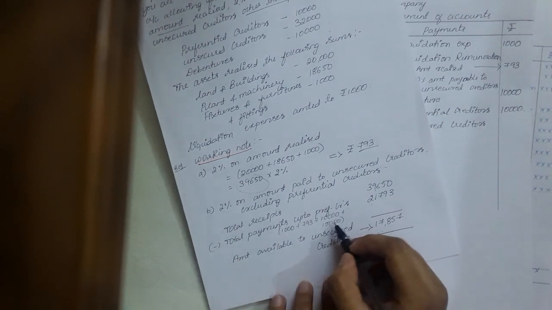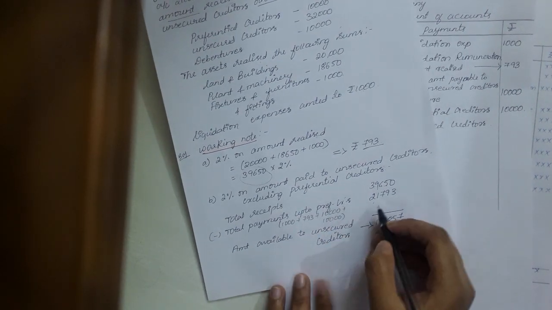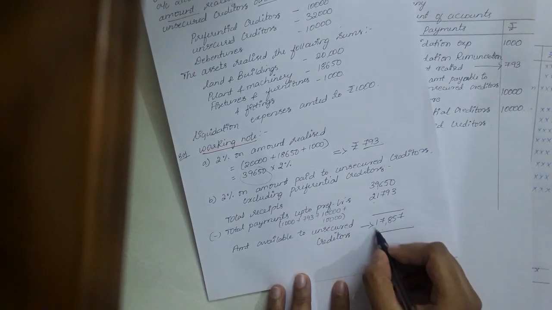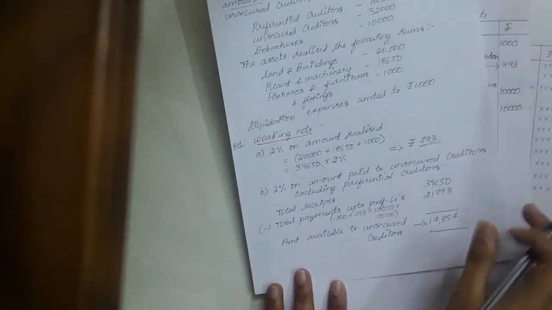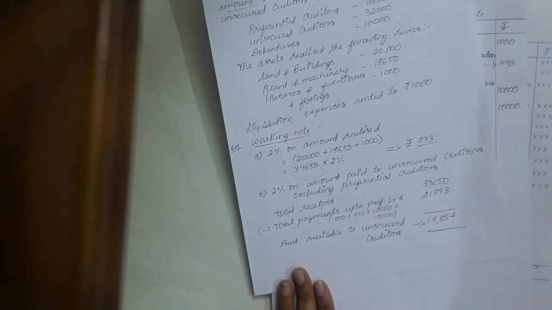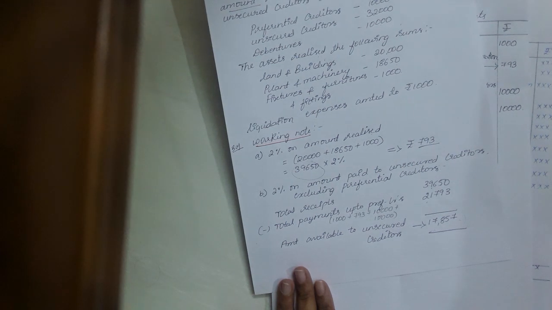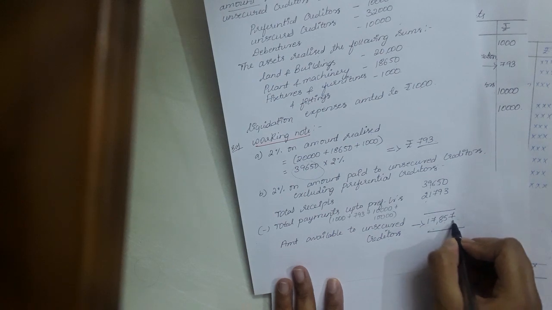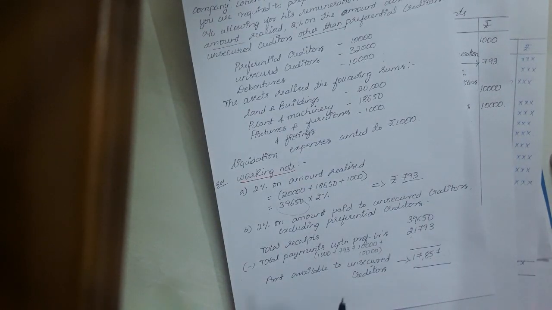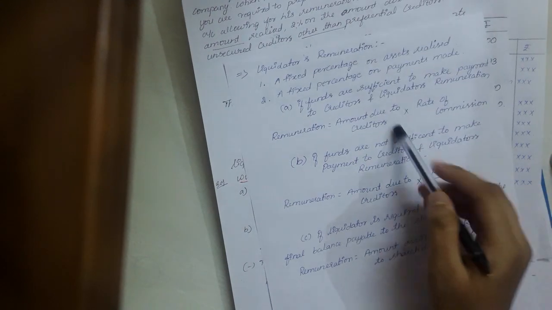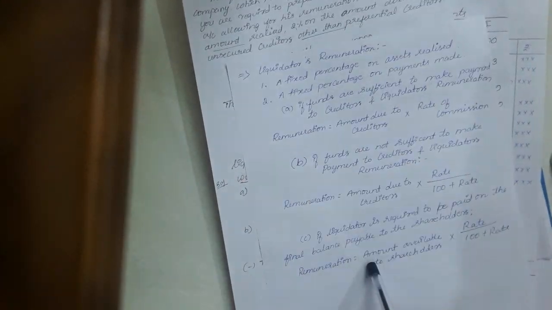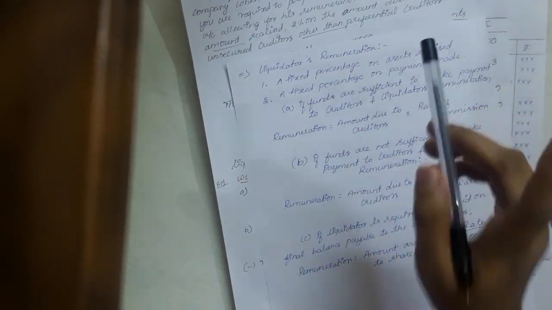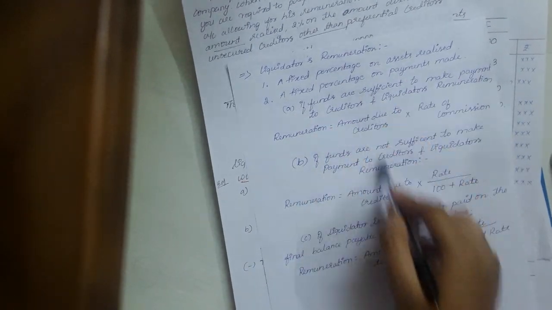So total receipts minus total payable up to preferential creditors gives 17,857. This is the amount available for unsecured creditors. While calculating the liquidator's remuneration, on the amount payable itself there are three types. On the amount of assets realized there is only one type. On the amount payable we have three types.